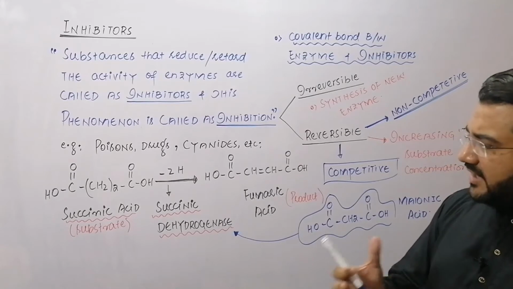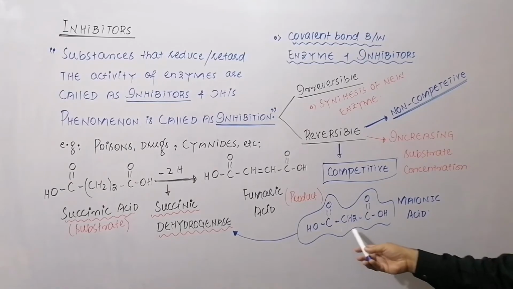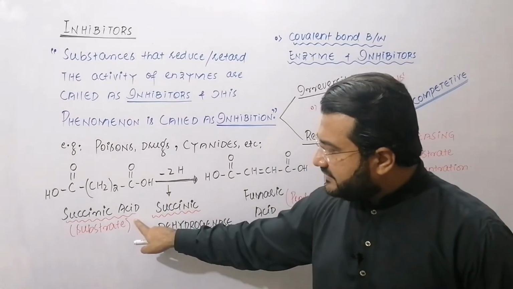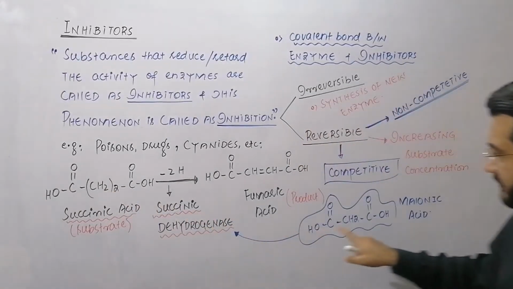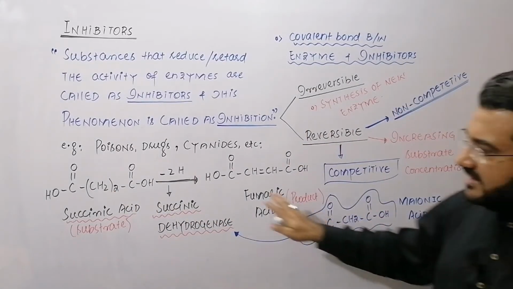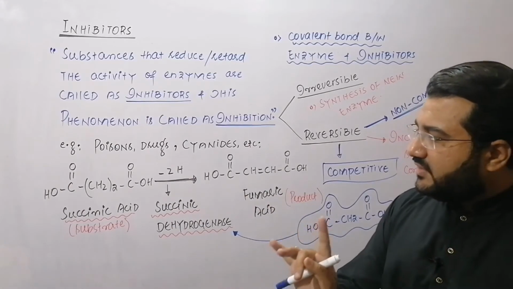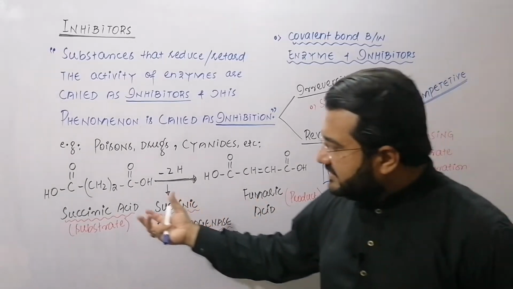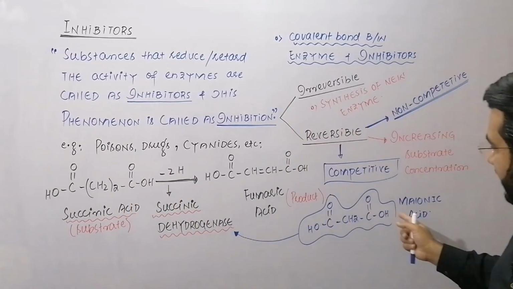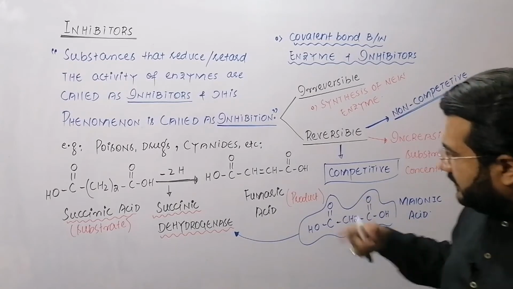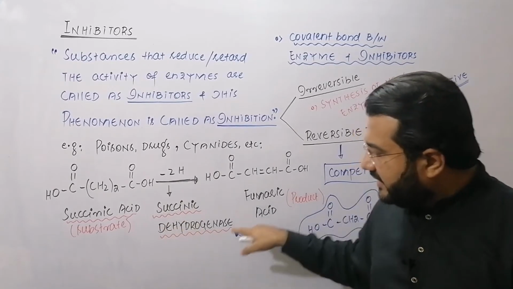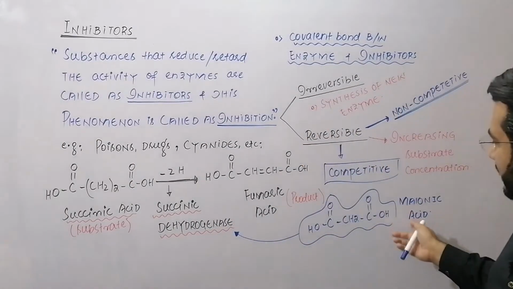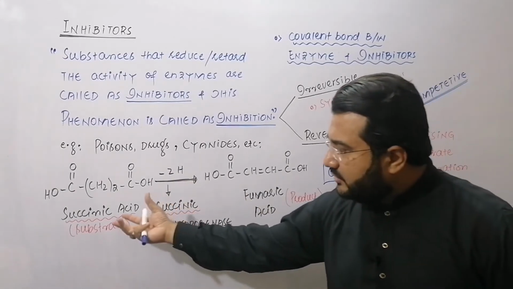But my dear students, sometimes there is another acid, which is malonic acid. Now you can see that the structure of malonic acid resembles the structure of succinic acid. Here there are two CH2 groups, but here there is only one CH2 group. So the difference between succinic and malonic acid is in just one CH2 group. That's why the structure of malonic acid resembles succinic acid. So this malonic acid sometimes attaches to the active site of succinic dehydrogenase. The active site mistakenly attaches this malonic acid because it has structural resemblance with the original substrate.